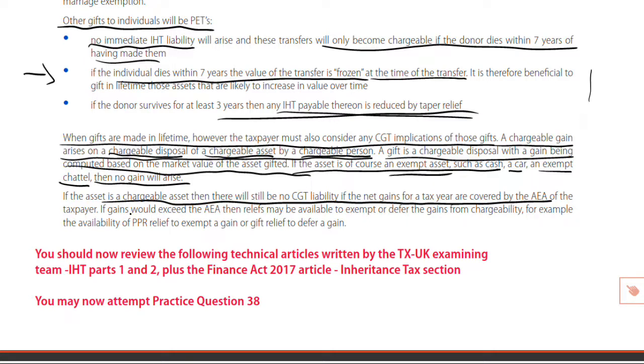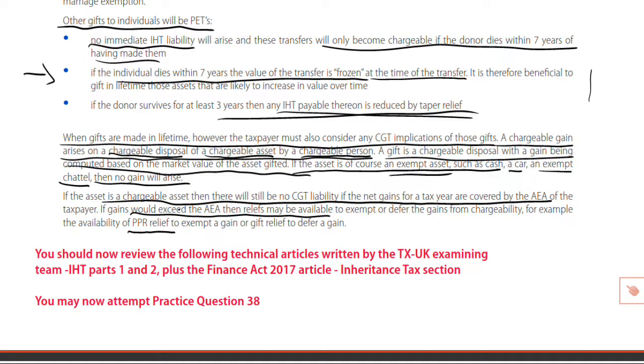If gains would actually exceed the AEA, then all may not be lost in terms of CGT. There may be reliefs available. For example, if it's your principal private residence, PPR relief exists, doesn't it?